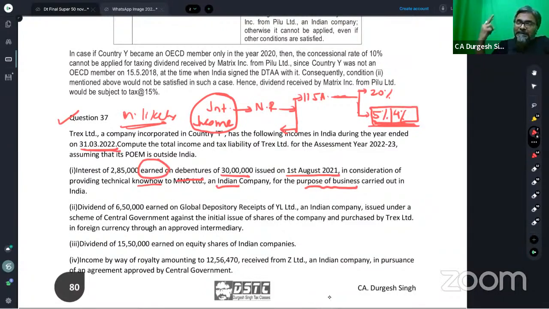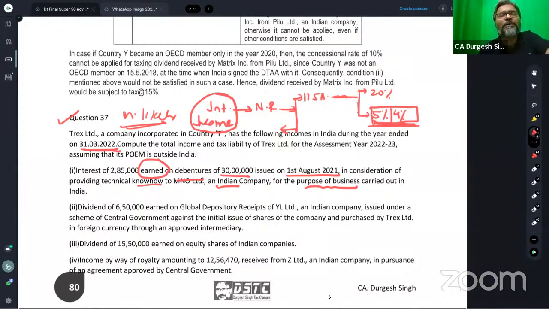Second, students, if the interest income the non-resident is earning is from investment in a rupee denominated bond, from that interest income also the effective rate of tax is 5%.